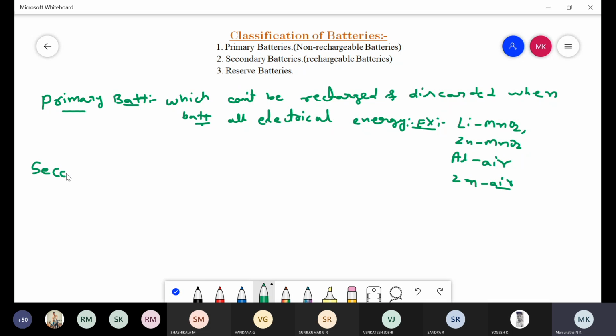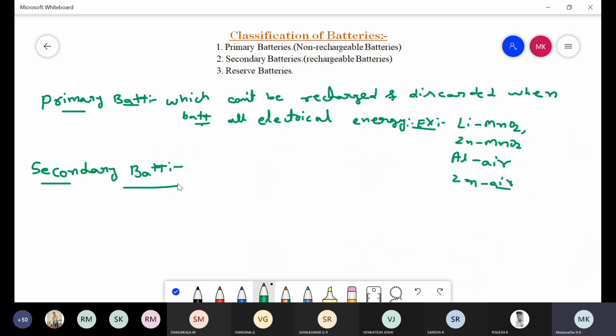After this, coming to the second one, that is the secondary battery. Secondary batteries are rechargeable batteries. It is defined as batteries which, after discharge, undergo recharge again by passing an electric current in the opposite direction of the discharge.